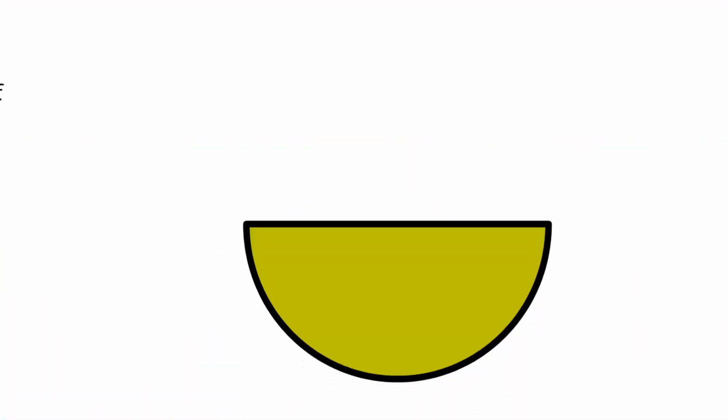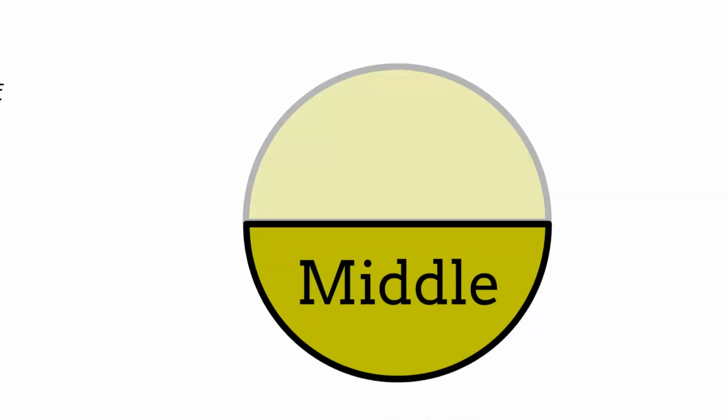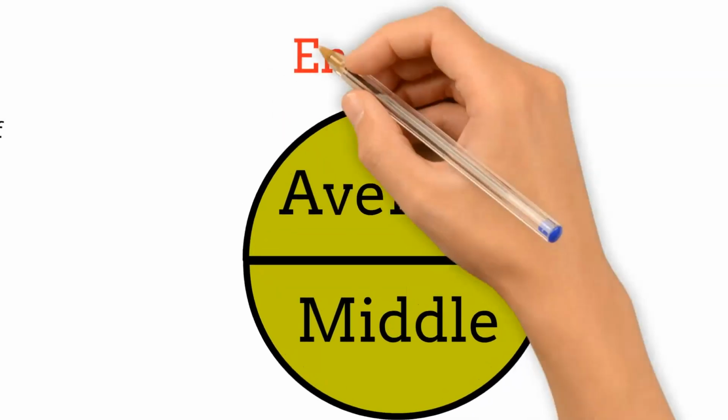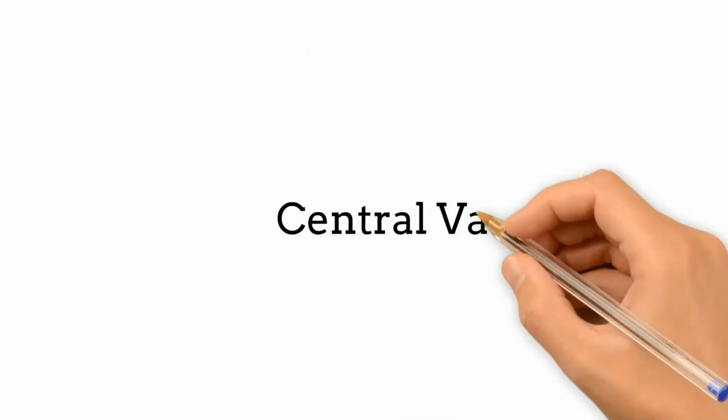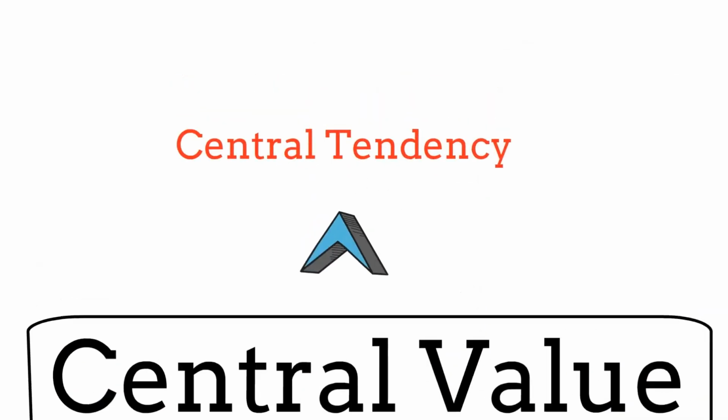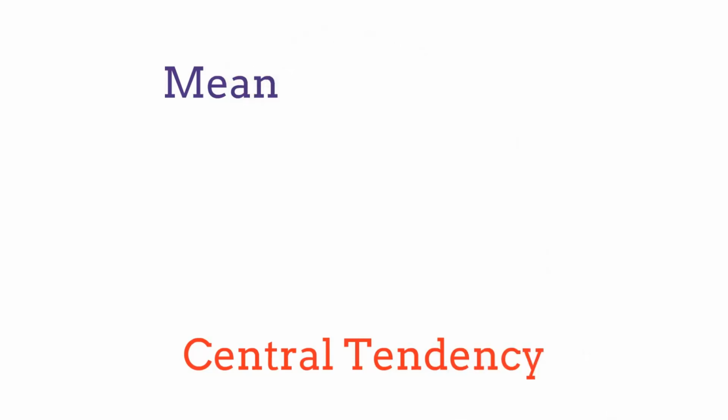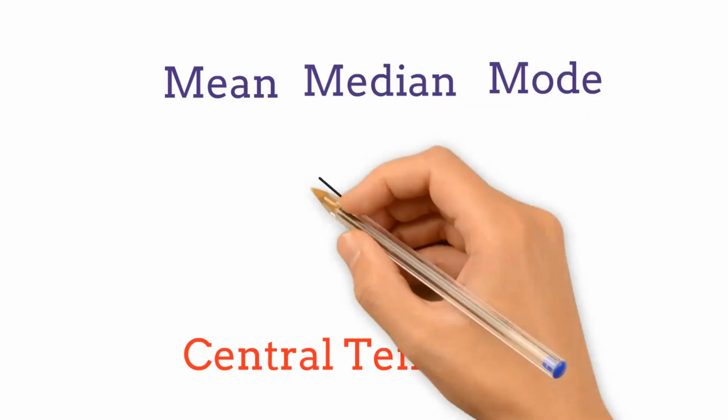When working with a large data set, it can be useful to represent the entire data set with a single value that describes the middle or average value in the entire set. In statistics, that single value is called central tendency. And mean, median, and mode are the ways to describe it.